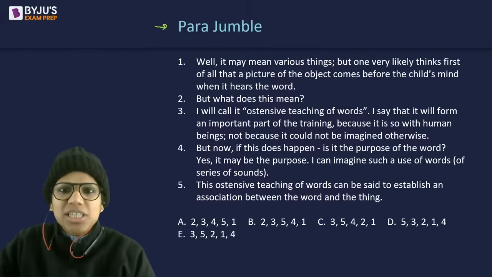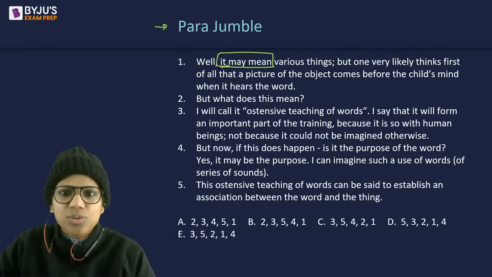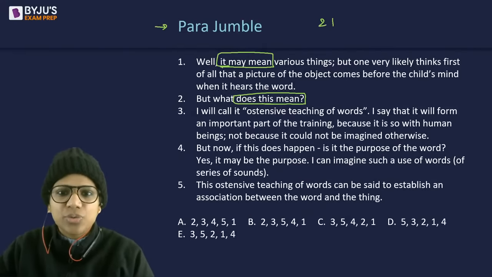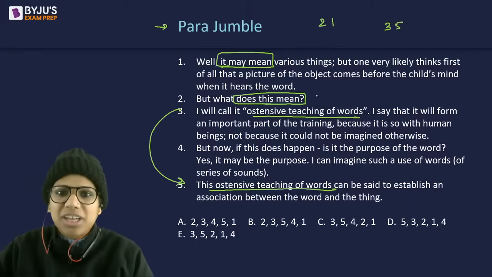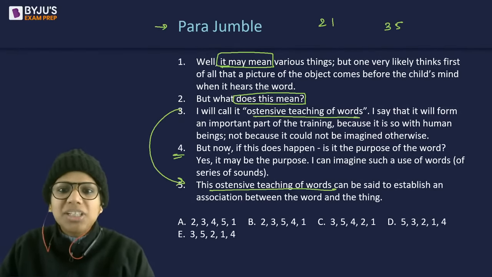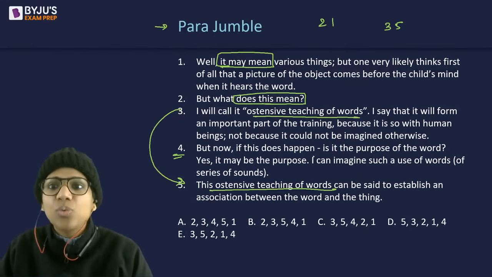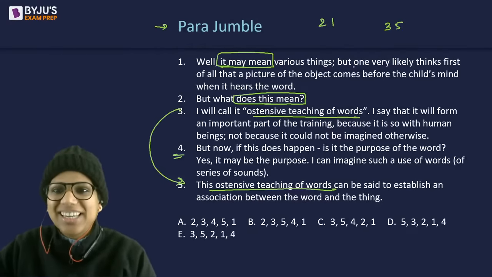So this was easy because of some very obvious clues here. But what does this mean? It may mean 2 has to come before 1. I will call it ostensive teaching of words. This ostensive teaching of words. So 3, 5 is a very obvious pair here. What are we left with? We're left with 4. But now, if this does happen, what happens? What is happening?